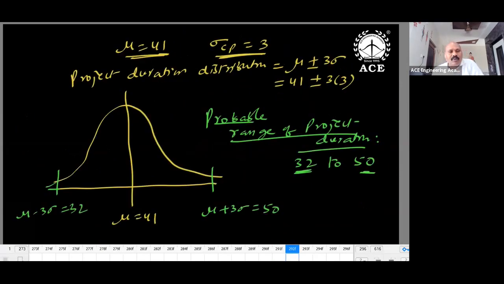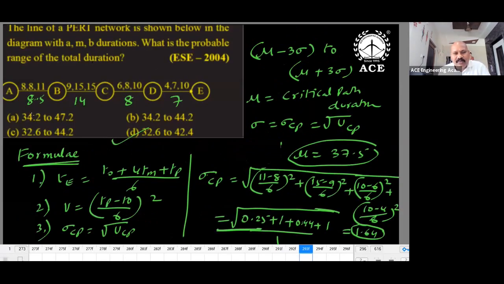32, 50. Generally, probable range of duration: lower limit, upper limit, mu minus 3 sigma. These kinds of questions we get only in conventional papers because they are lengthy. In objective papers you won't expect them, but in the civil engineering paper it was given.